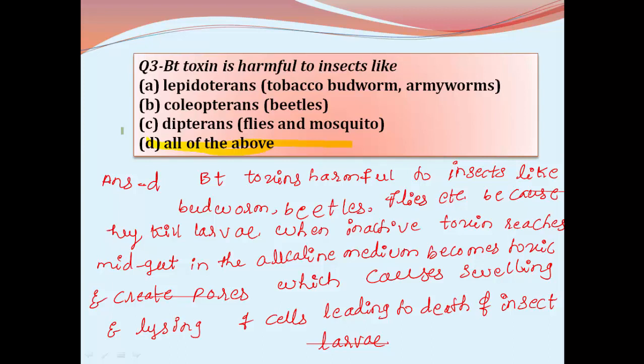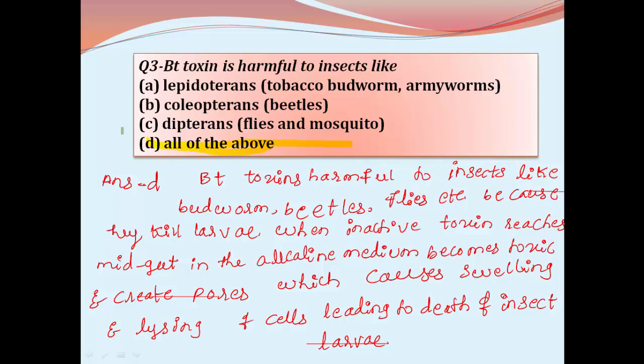So wherever this Bt comes, it means the crystal genes or the cry genes of Bacillus thuringiensis are introduced in the plants to give resistance against the insect, and that cry gene is coding for crystal protein, and crystal proteins when enter into alkaline medium or alkaline system, the inactive or non-toxic crystal proteins are converted into toxic crystal proteins.